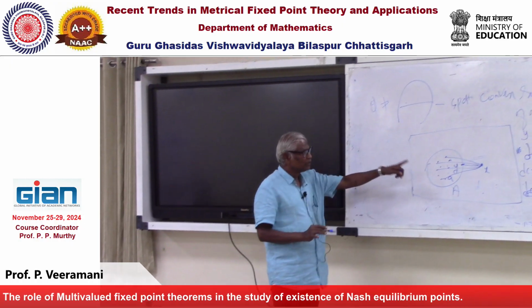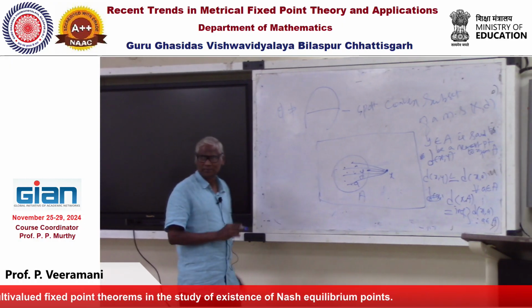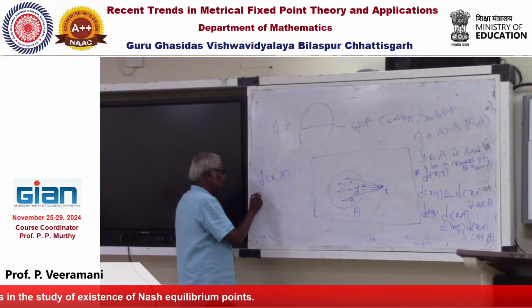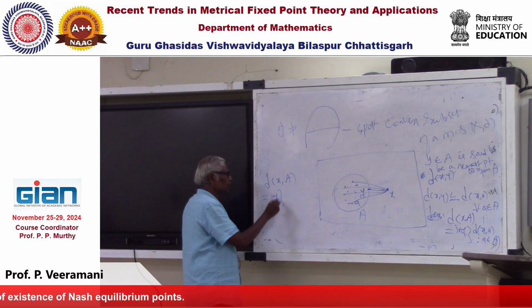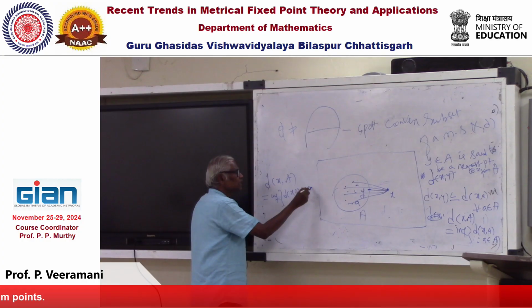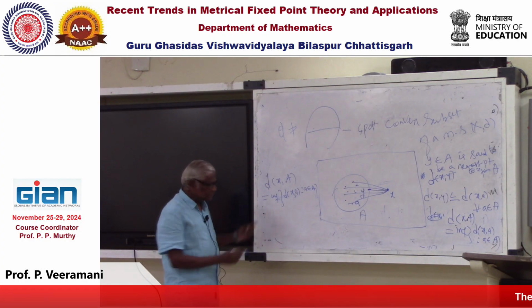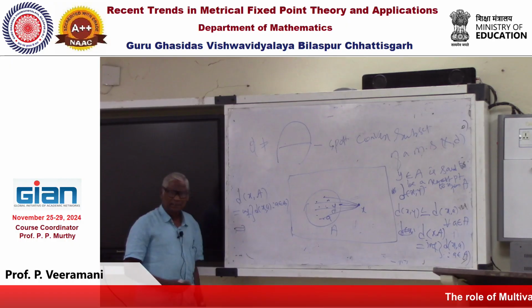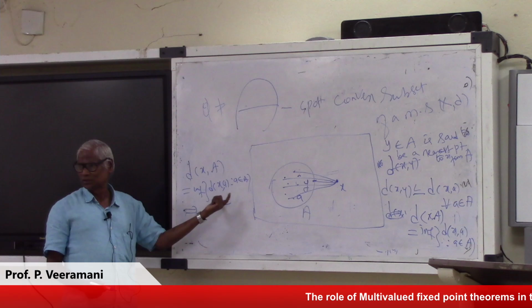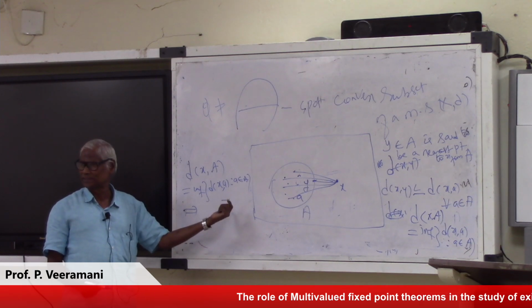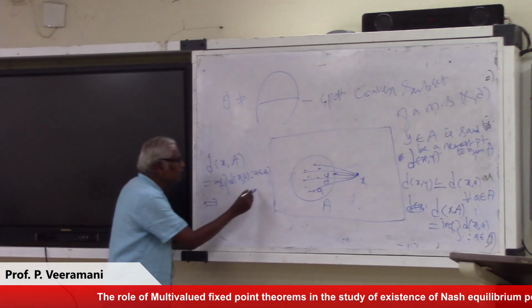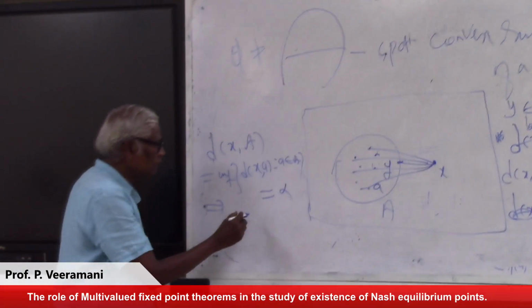See, we want to find a nearest point. What is this? The distance between the point X and A. We have seen that the infimum, or greatest lower bound, of the distance between X and a, a belonging to A, exists. Then we call it alpha.